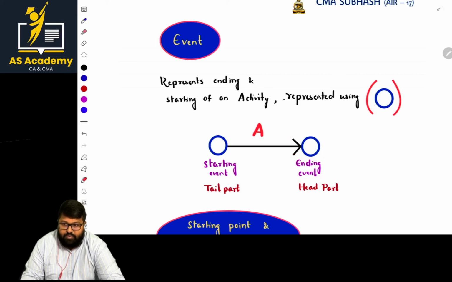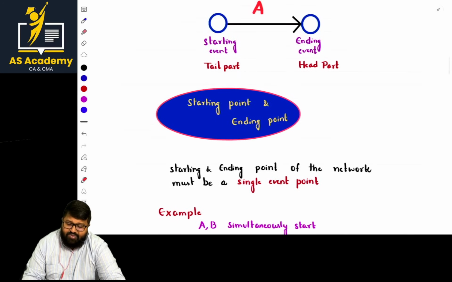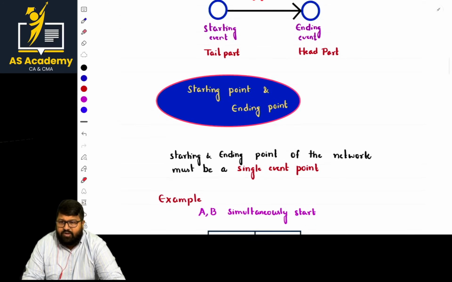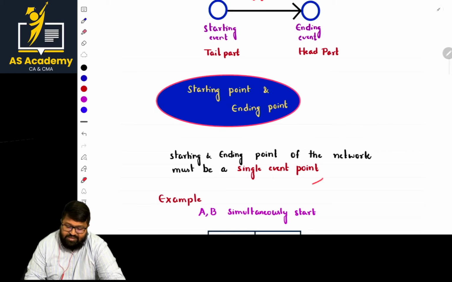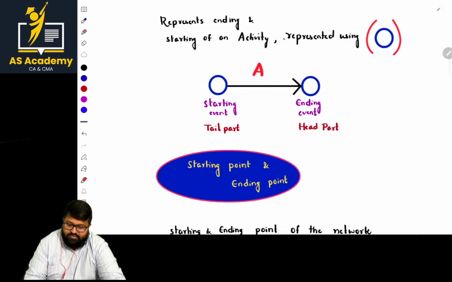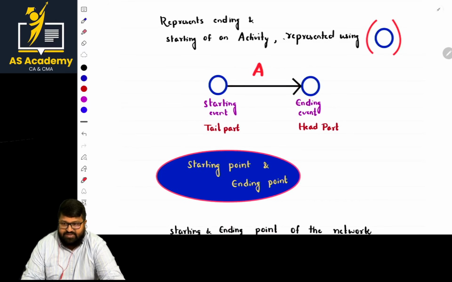Is it clear? Because we give some representations for the starting event and ending event, so they are very, very important. Now, the starting point and ending point of the network must be a single event point. So for this, there is a single event, and for this also there is a single event. Basically, these are the basic fundamentals.